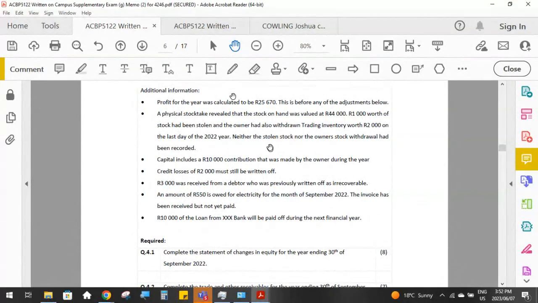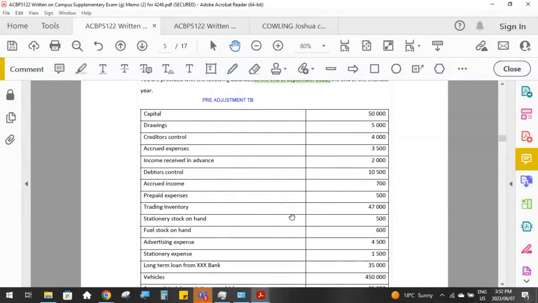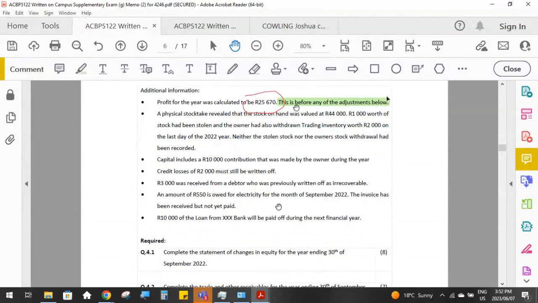So additional information: a profit for the year was calculated. This is before any of the adjustments below. That's important. So the profit currently, as it stands, with these figures here, is 25,670. Then we still have to take into account these adjustments below. We've done a physical stock count that revealed that the stock on hand was valued at 44,000 Rand.